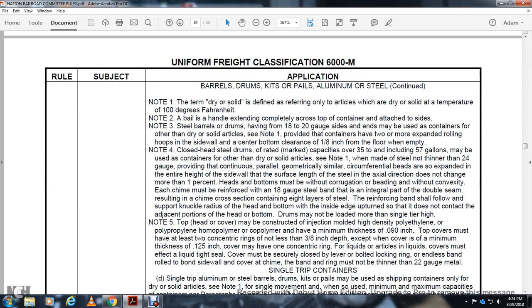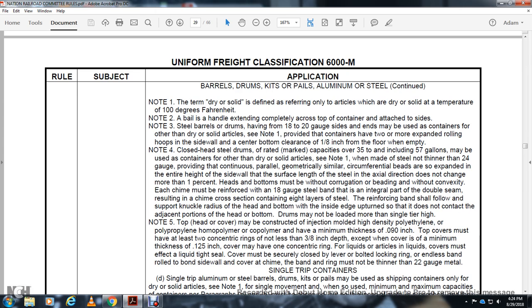Continue. Note 1. The term dry solid is defined as referring only to the article with a dry solid temperature of 100 degrees Fahrenheit. Note 2, a bail is a handle extending completely across the top of the container, attached to the side. Note 3, a steel drum and barrels or drum having the 18 to 20 gauge size must be containing other of the dry, solid article.